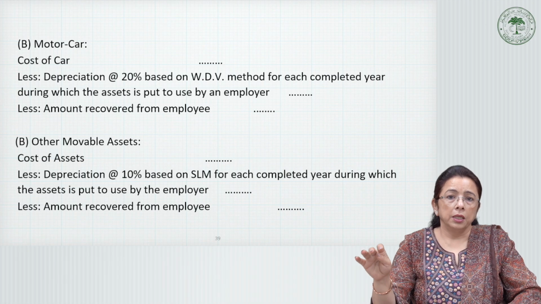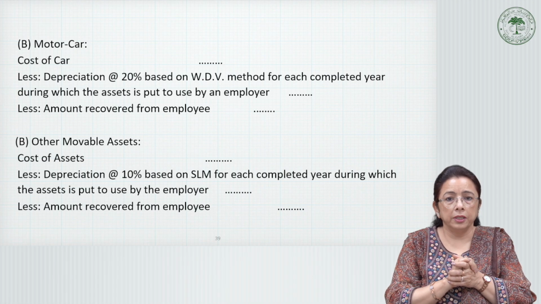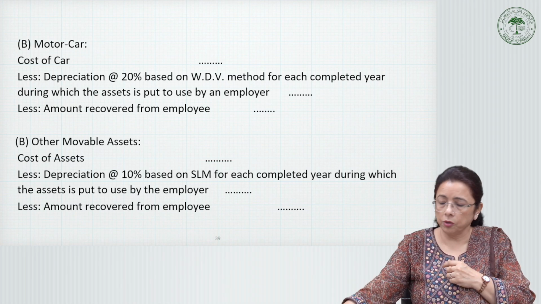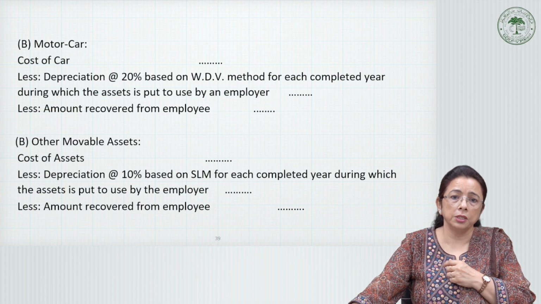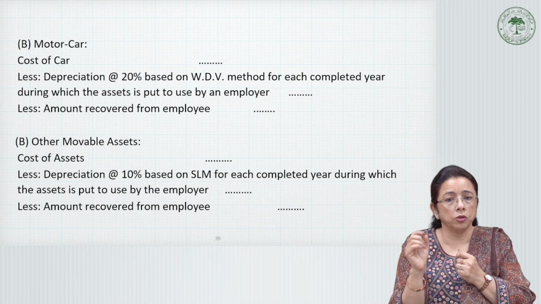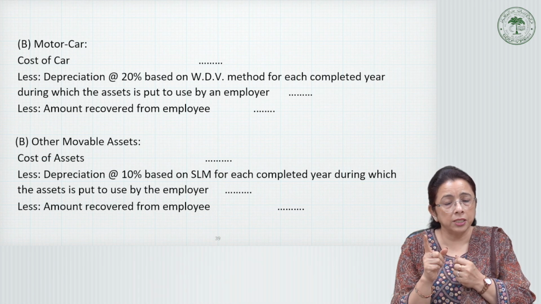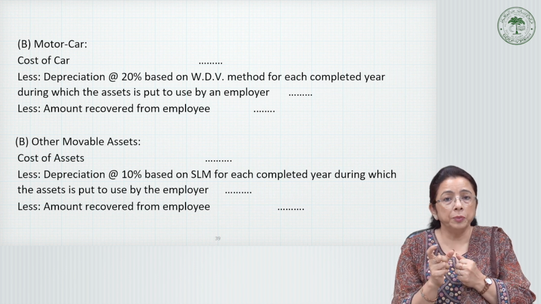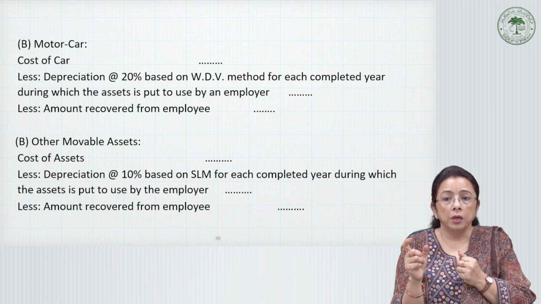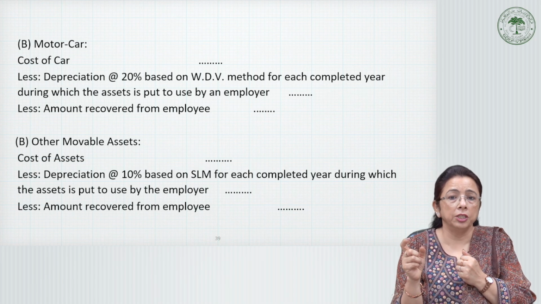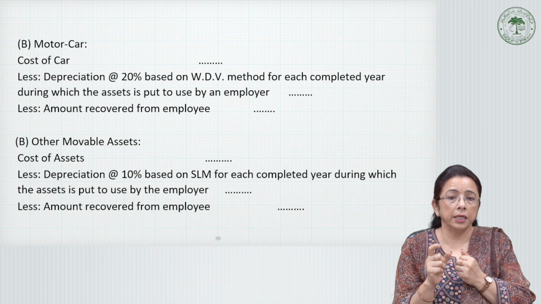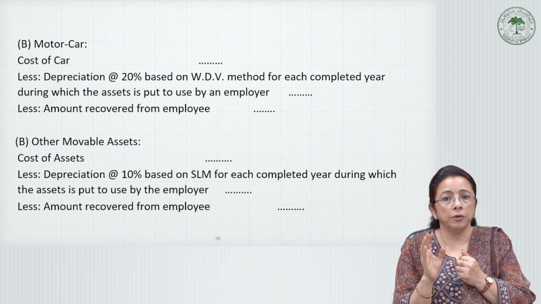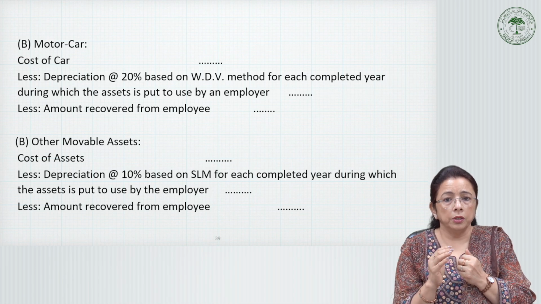Motor car. Now here we have the motor car. It's in continuation to this. If it is a motor car, then the cost of that car less depreciation. In the case of a car, the depreciation is 20% and not 50%, on the basis of the written down value method for each completed year during which the asset is put to use by the employer. And from this again we will deduct any amount recovered from the employee. So this is how it goes.